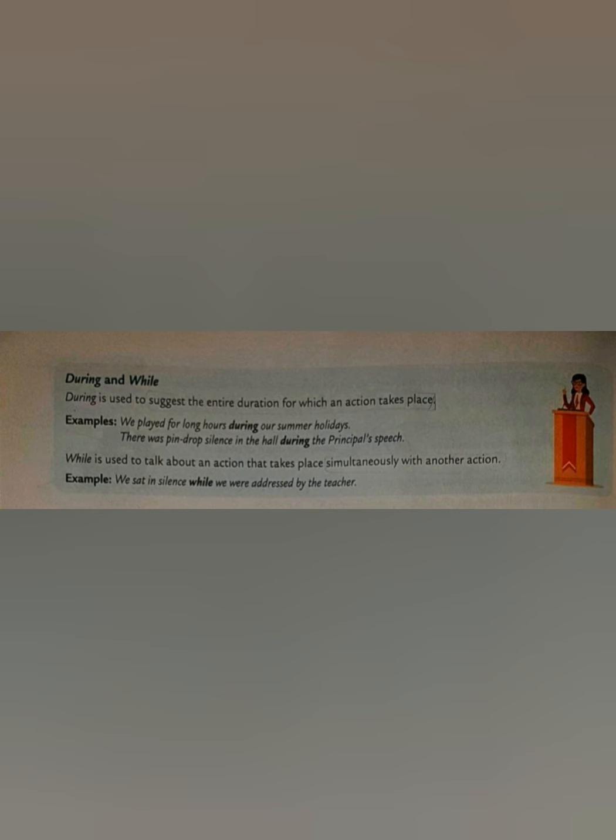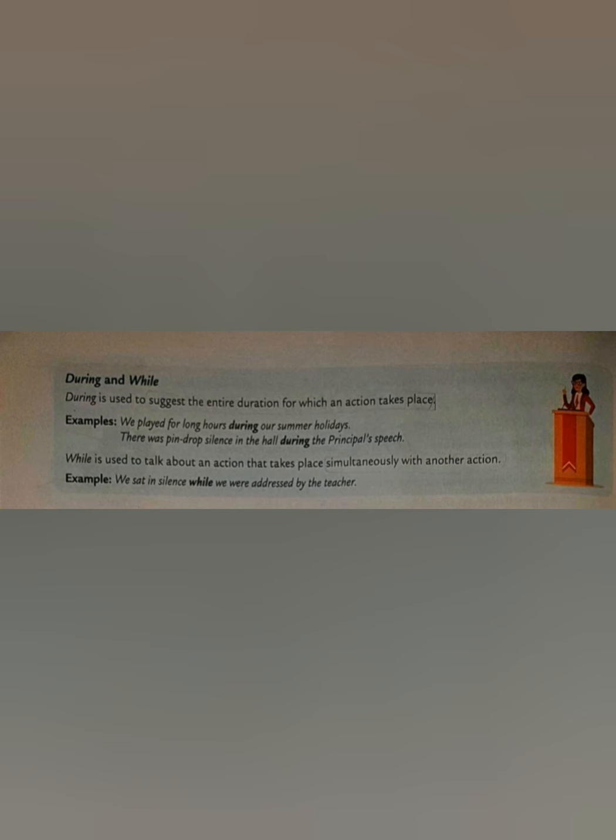Then the next topic is during and while. What are they? During is used to suggest the entire duration for which an action takes place. For example, we played for long hours during our summer holidays, whereas while is used to talk about an action that takes place simultaneously with another action. During shows the entire duration in which an action takes place.